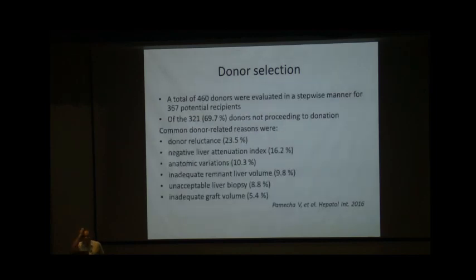Just to bring our own data published from ILBS, though it's 2016, at that time 460 donors were evaluated. These were ABO compatible donors, evaluated in a stepwise manner. And then we found that almost 70% of them don't proceed to liver transplantation. And common donor-related reasons were donor reluctance, negative LAI, anatomical variation, inadequate remnant liver volume, unacceptable liver biopsy, and graft volume inadequacy.